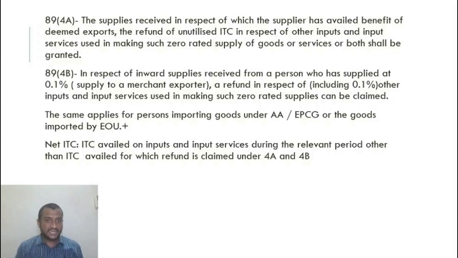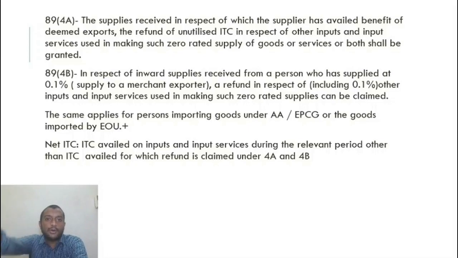So the merchant exporter, that is me, who purchases from a manufacturer and just exports it off, has a refund option on inputs from any other person. So I receive inputs from any other person. I take the services of some transporters. That credit I can use. So that unutilized ITC in respect of other inputs and input services I can claim a refund of. That can be claimed under 89 4B along with the 0.1% tax that I pay. So this is 89 4A and 4B refund.